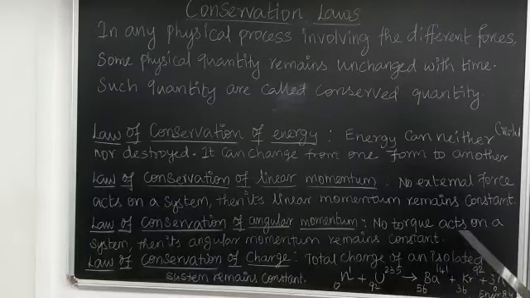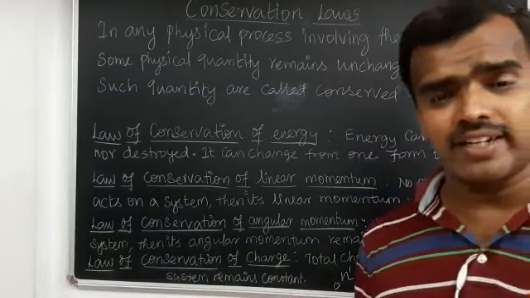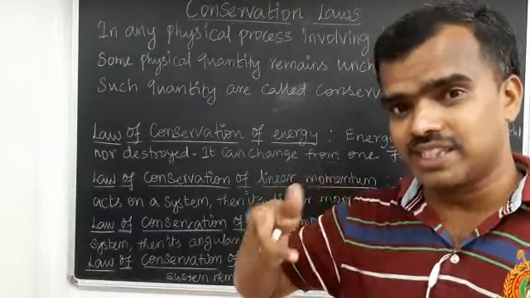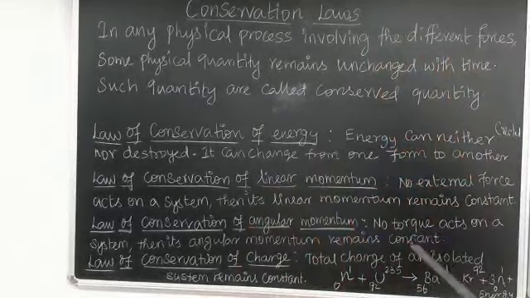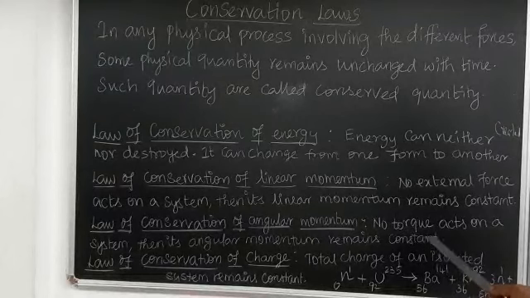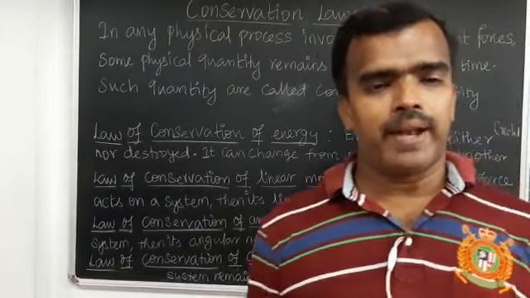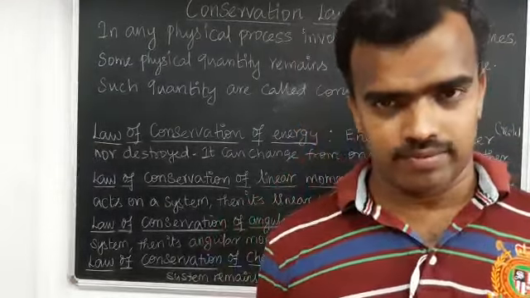So, no torque. Why are we saying torque now? Because it is acting in rotating systems. That is why, instead of force, we say that if no torque acts on a system, then its angular momentum remains constant. Imagine the planets are revolving around the sun.